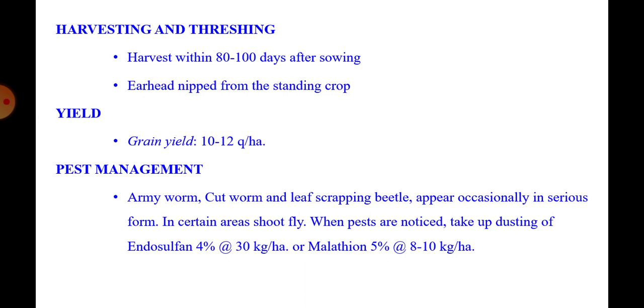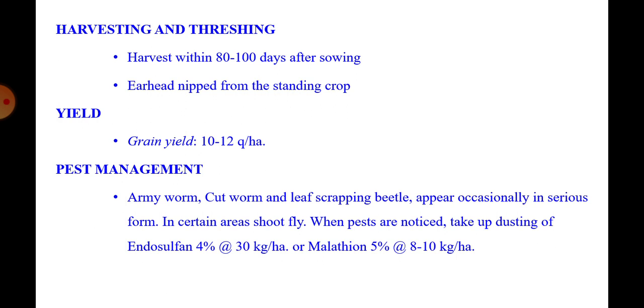The harvesting is done either by cutting the whole plant close to the ground level and carrying it to the threshing yard, or only the earheads from the standing crop are nipped and brought to the threshing yard, then dried for 2 to 3 days under sunlight, and threshing is done with a stone roller or by trampling under the feet of bullock. We will get 10 to 12 quintal per hectare yield, and in case of irrigated crop we will get 15 quintal per hectare yield.